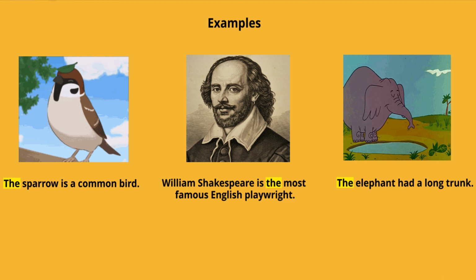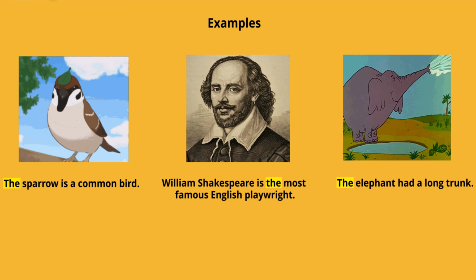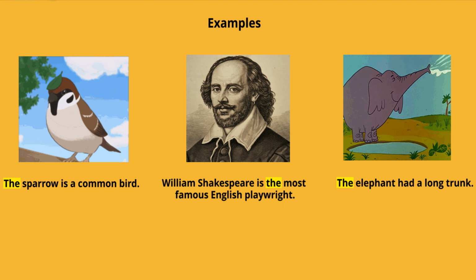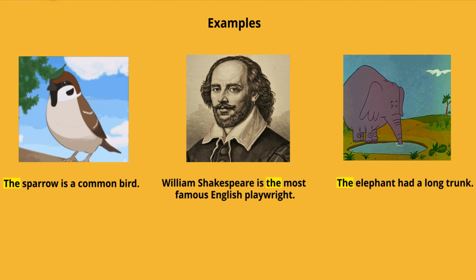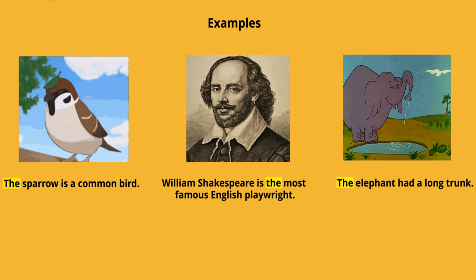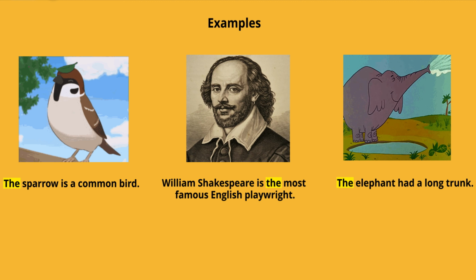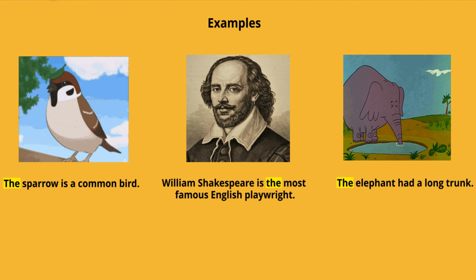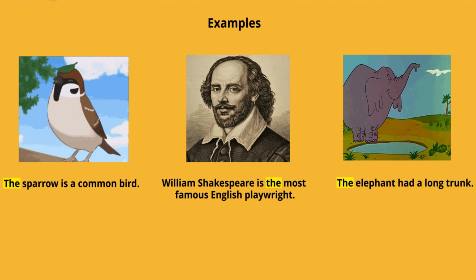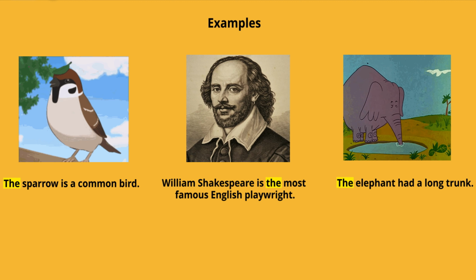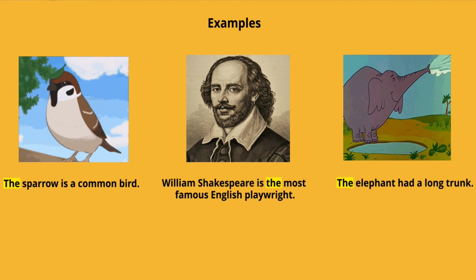In the second image, what do you see? You see William Shakespeare. He writes plays, and a person who writes plays is called a playwright. William Shakespeare is the most famous English playwright. We used the definite article the because we are talking about William Shakespeare in specific. In the third visual, you can see the elephant had a long trunk. You can see an elephant, right? The elephant. Why did we use the elephant? Because we are talking about that particular elephant in specific.